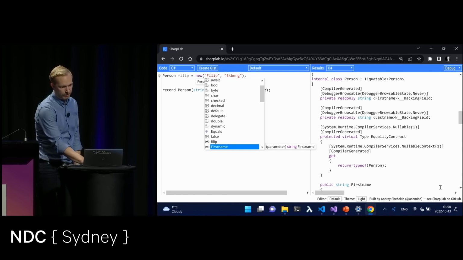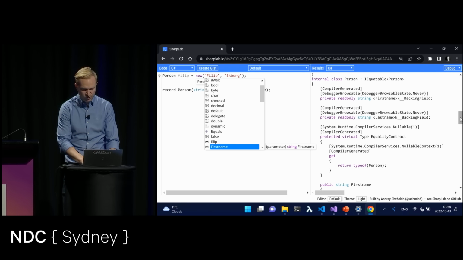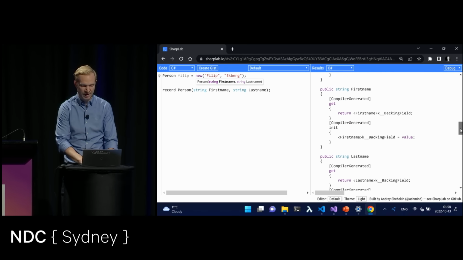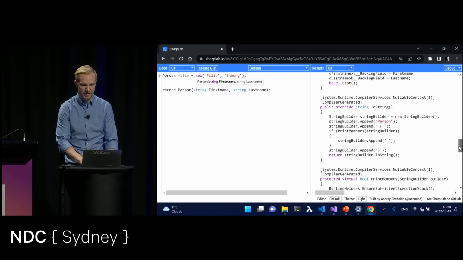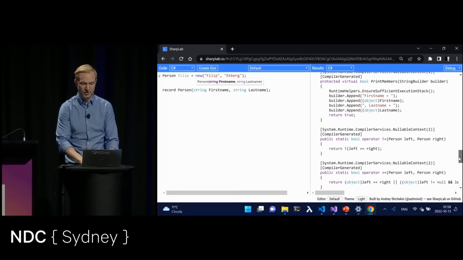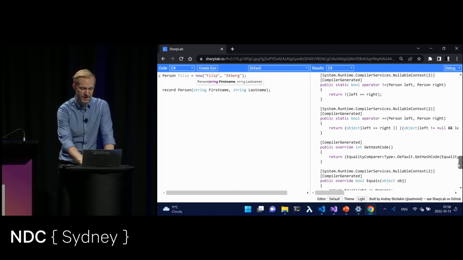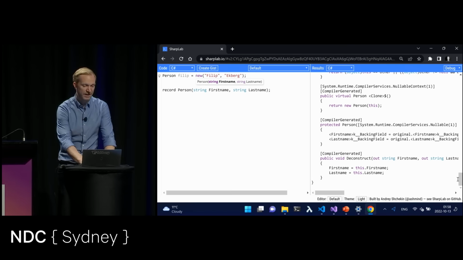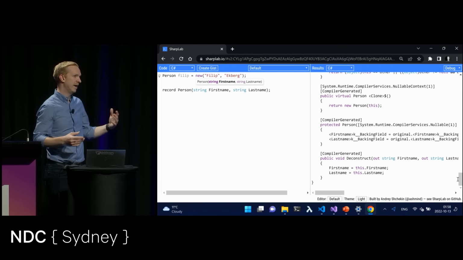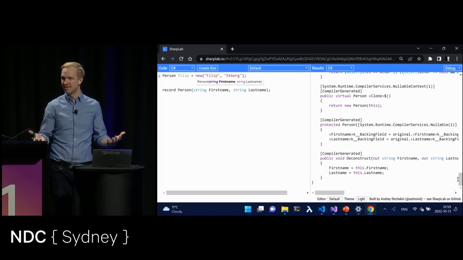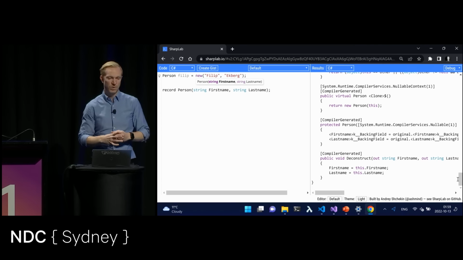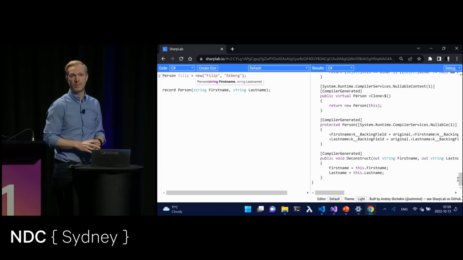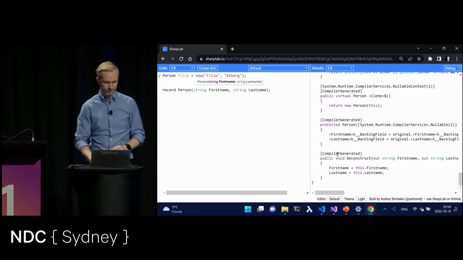So we have the backing fields, and then if we scroll down a bit, there's quite a bit of code generated out of this here. It's a class. It has a nice toString method. It lets you print this as a nice representation. It overrides equality check to give you value-based equality. Value-based equality is where it compares the properties instead of the instance or the reference, which is why you cannot use this with Entity Framework, because Entity Framework relies on reference-based equality checks.